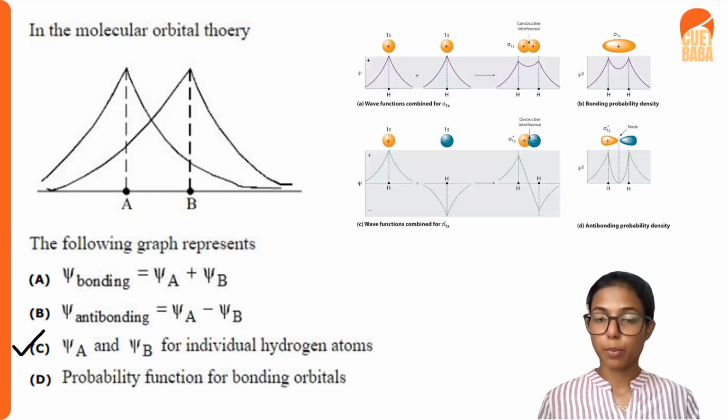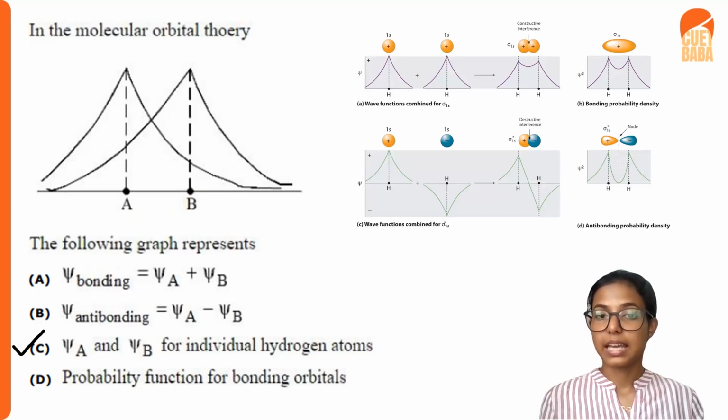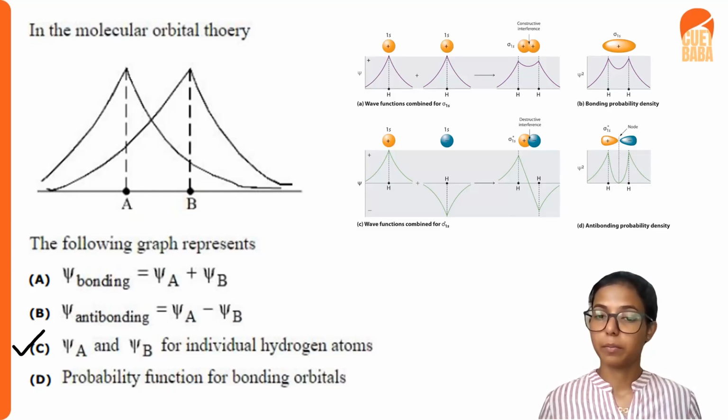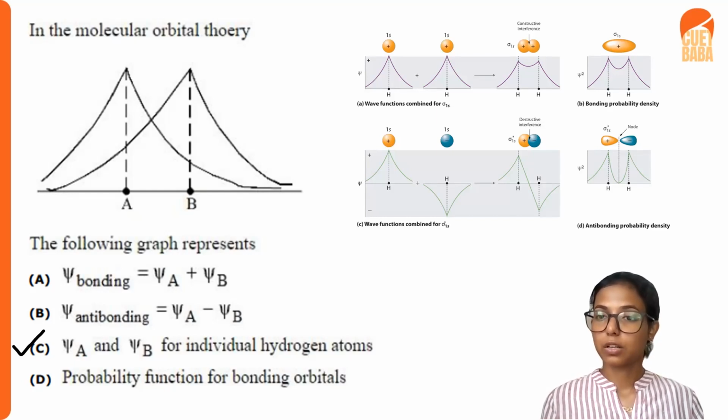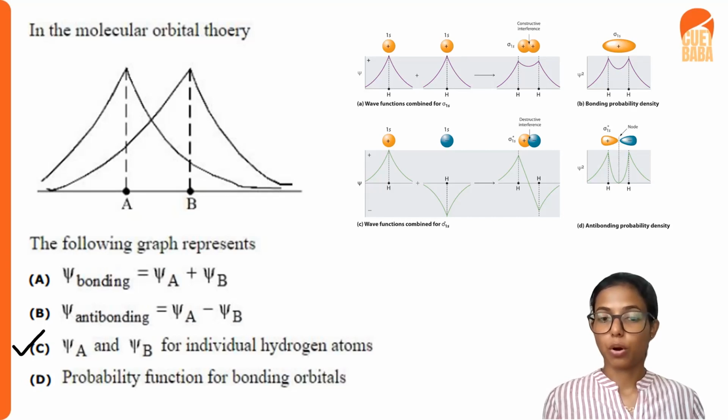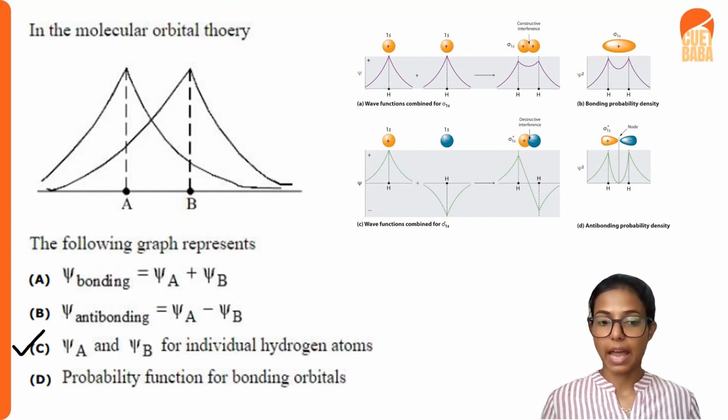So when we consider the bonding molecular orbital, the psi A of one atom and the psi B of another atom will combine, and there will be a joint formation, and here the probability of finding the particle will be more. That is, they will join to form a probability region. In the case of anti-bonding, both will be in opposite direction, and when they combine together, in between them, there will be a region with zero probability of finding that particle. So this molecular orbital is not the graph of bonding and anti-bonding.